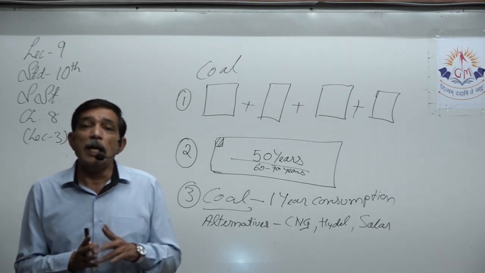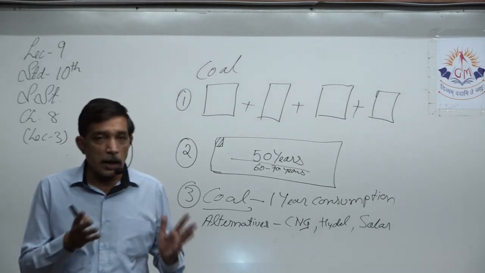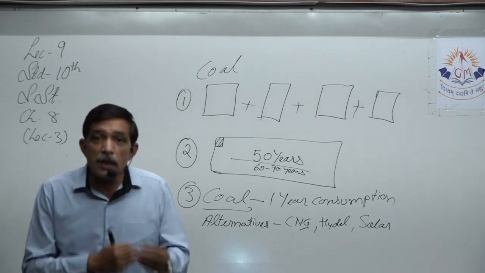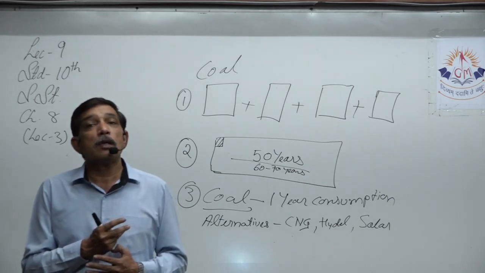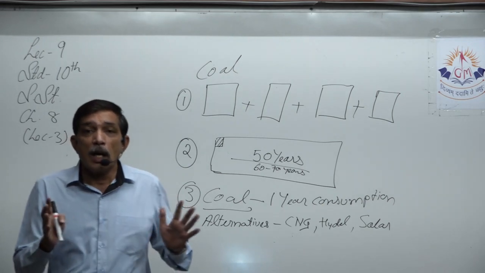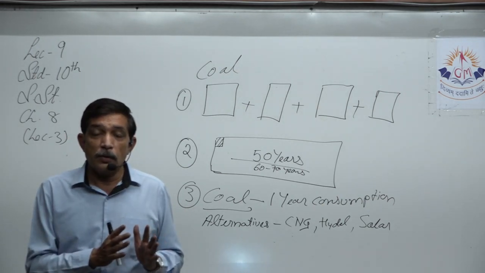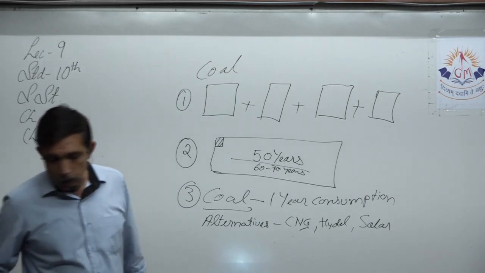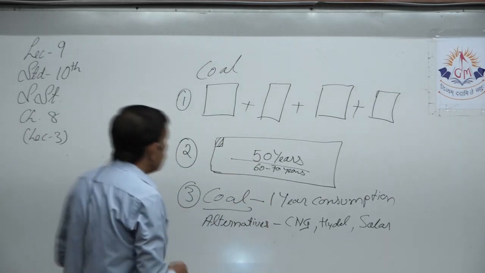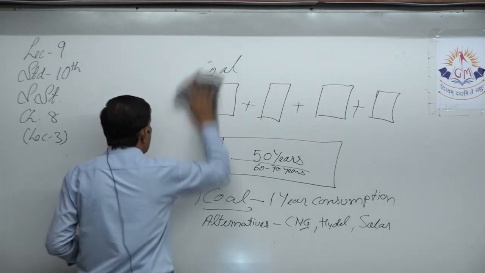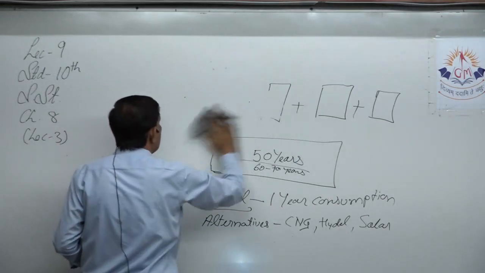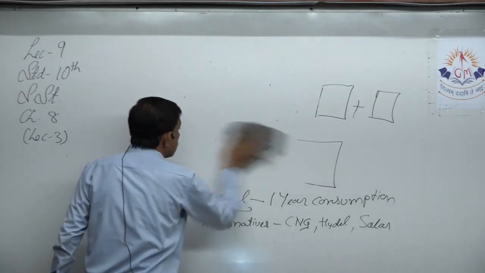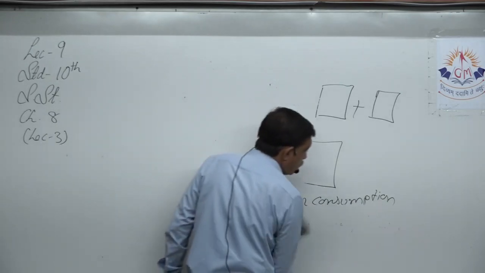Next we need wood for furniture. Instead we can make plastic furniture, which is also in use nowadays, so that less and less wood is used. Find replacements for the sources which are depleting, so that we can conserve them for the later generation. So in this way, planning and conservation, but not only that, we should have proper planning, steps to conserve the resources that we have.